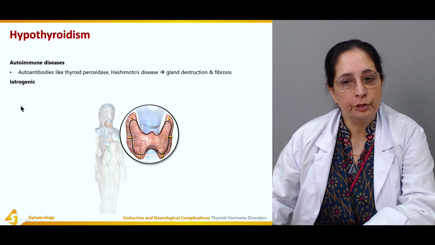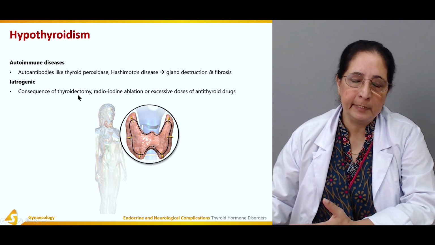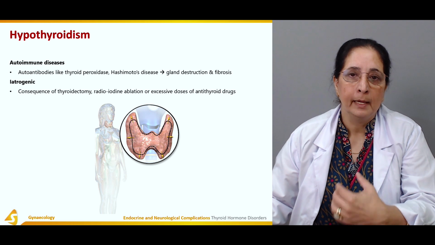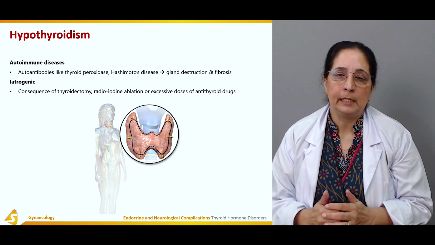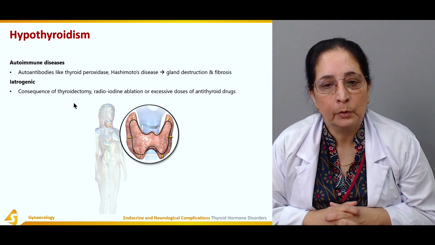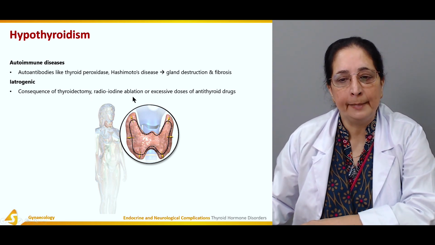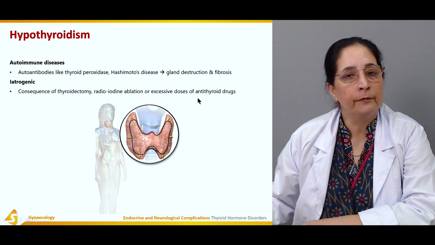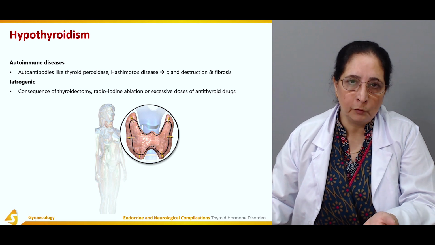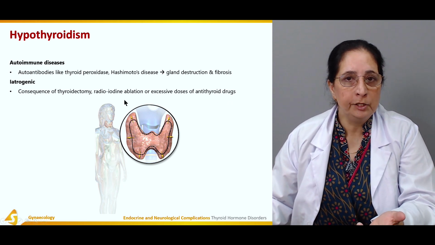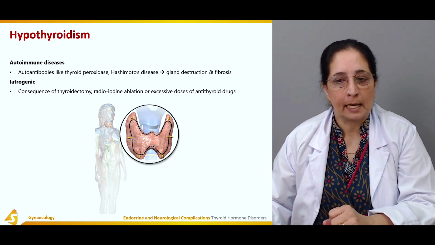It can be iatrogenic, self-induced also, as a result of thyroidectomy. When the surgery is performed and the thyroid is removed, it is thyroidectomy, and after the thyroidectomy, there is hypothyroidism. It can also be due to radioiodine ablation or excessive dose of anti-thyroid drugs. So it can be iatrogenic by the removal of thyroid, by radioiodine ablation, or excessive dose of anti-thyroid drugs.